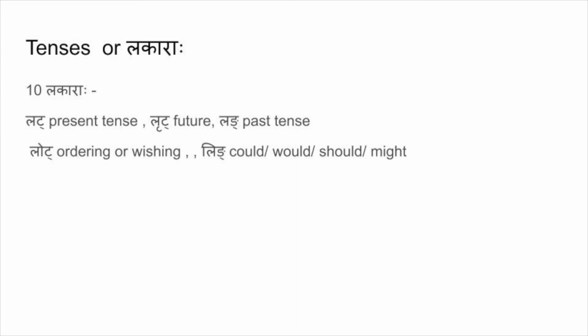That is called the lot lakara, or could, would, should, might. These are called subjunctive in English. So only these are required for the basic level. There are different kinds of past and future tenses too, but we're not going to be bothered, as they are associated with Vedic literature. So right now we'll do the present tense or the lat lakara.